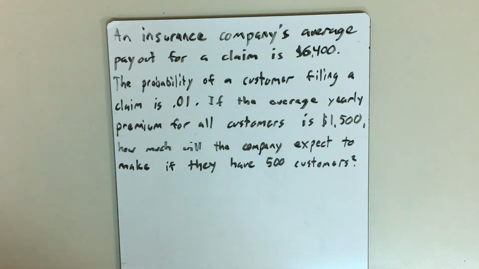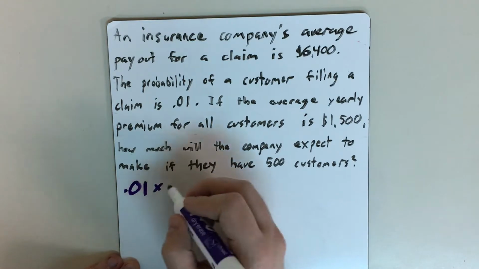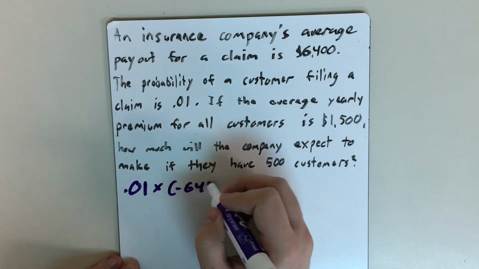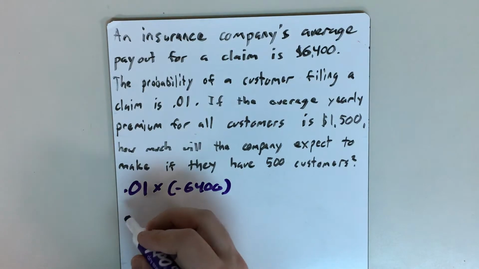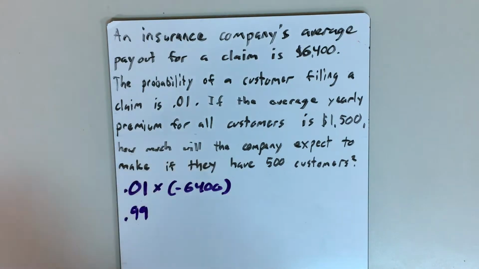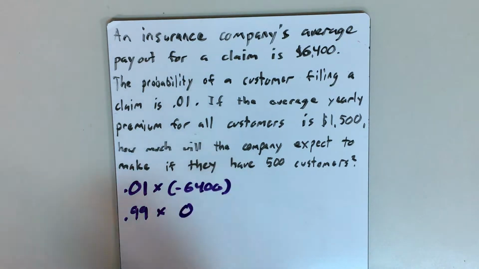Okay, so this looks like we have a probability and a value to put together already. 0.01 times, and this is negative 6,400, because that's money that they're paying out to customers, which means that the other probability is 0.99. So there's a 99% chance that a customer will just not make a claim, not do anything.